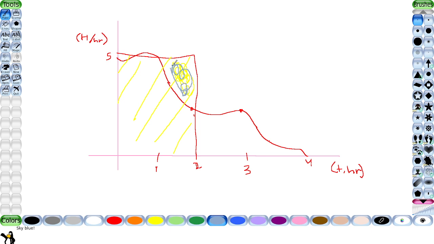That is not accurate at all. This is a no-no. This is not telling us how many hot dogs I've eaten in a period of 2 hours. Okay, so, go back.